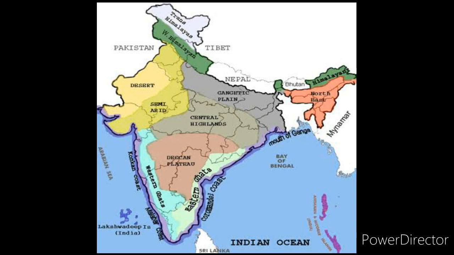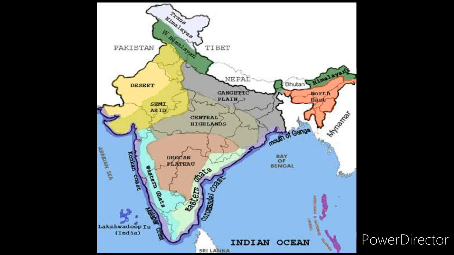The peninsular plateau consists of two broad divisions, namely the Central Highlands and the Malwa Plateau. Malwa Plateau is located in which state of India? Madhya Pradesh. You have to remember that, otherwise during map pointing you may get confused.